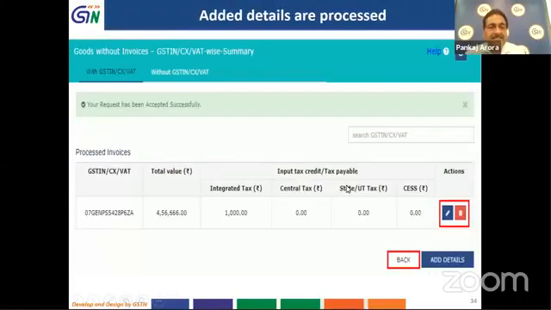After entering such details, there is a message pop up on our screen that our request has been accepted successfully, and the processed invoice details which have been entered by us and saved by us will reflect on our screen. So once the data filing in this tab is complete, we will click on back tab.